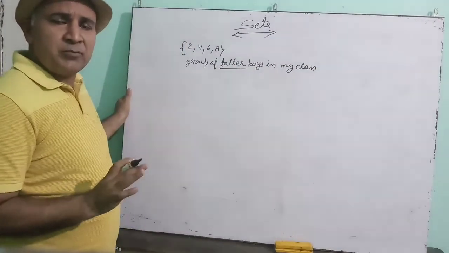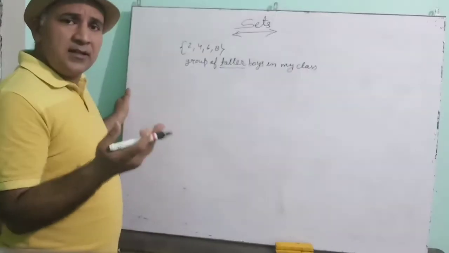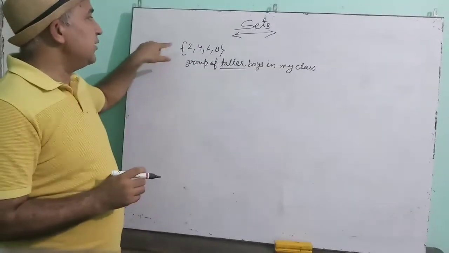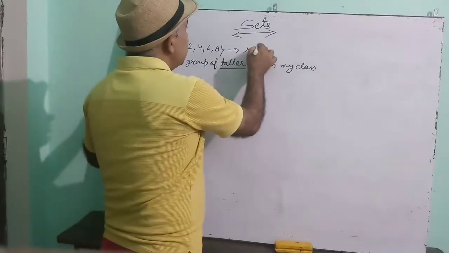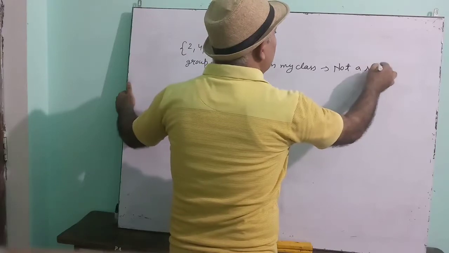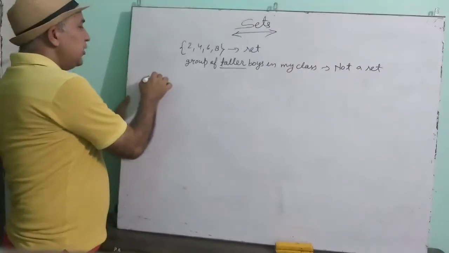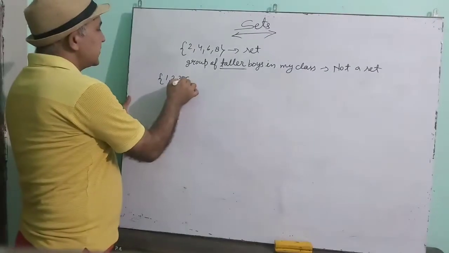When will you say somebody is taller and when will you say somebody is not tall? Okay, so this is not a set while the first one is a set. This example is a set and this is not a set. So then after you have to do practice for naming of the sets.